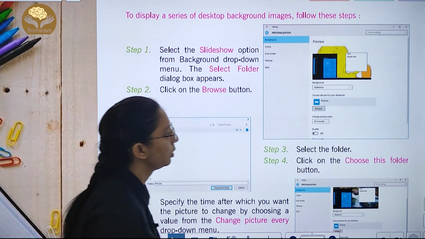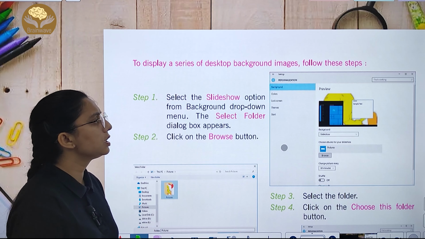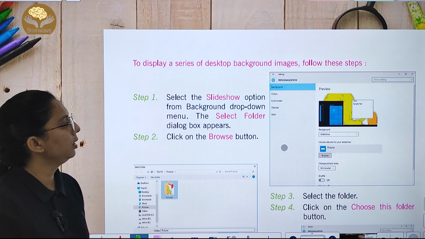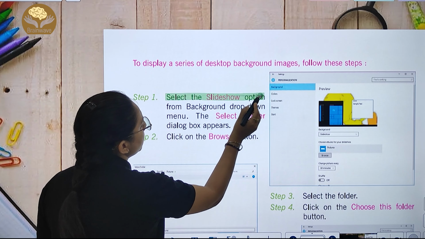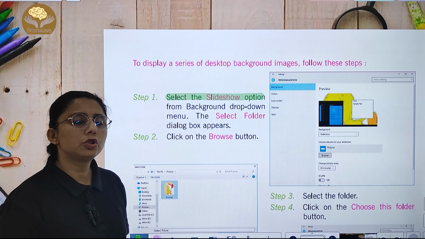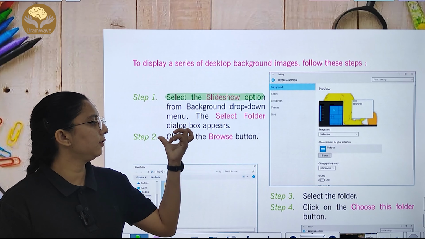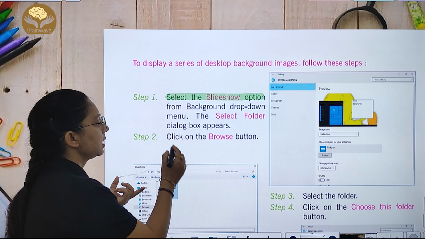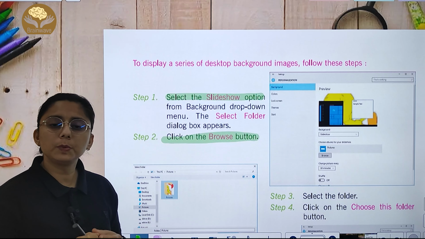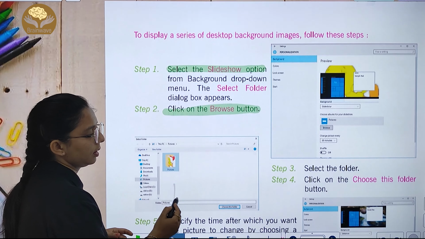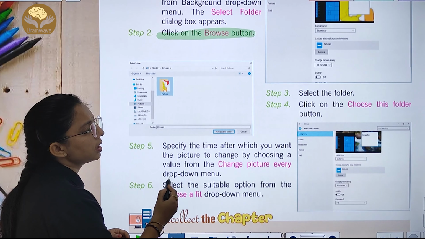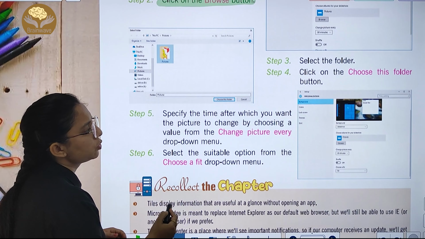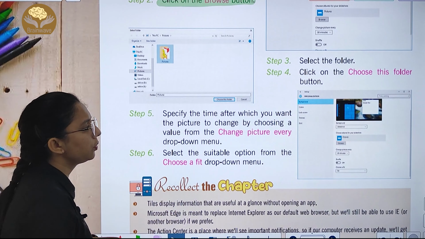And what you can do, now we have to display a series of desktop backgrounds. First step is select the slideshow option. इसमें आपको slideshow option को select करना पड़ेगा and the select folder dialog box. ठीक है, click on the browse button. फिर आप browse button पे जाएंगे. Select the folder, click on the choose this folder button. फिर आप choose this folder button को select करोगे.